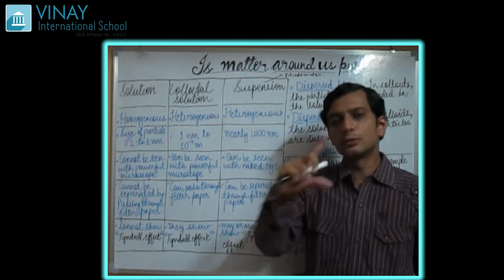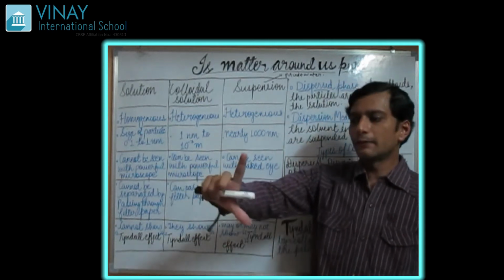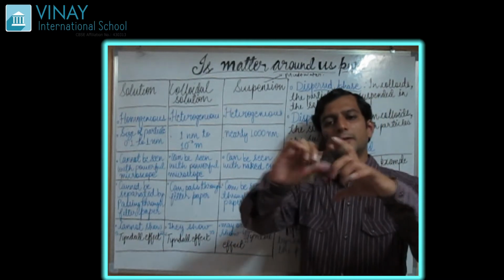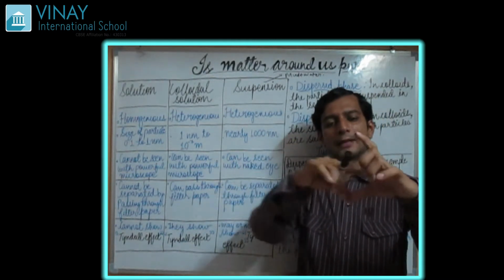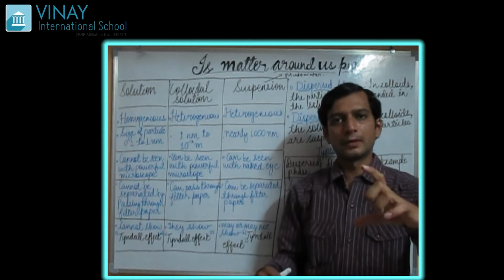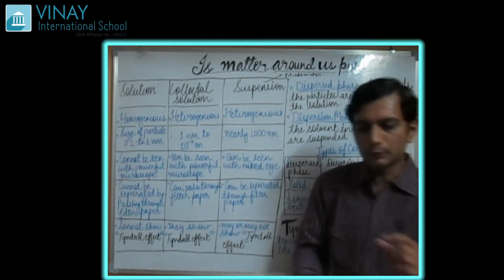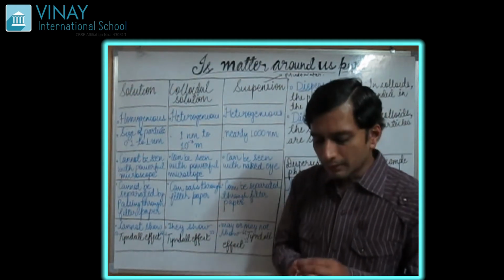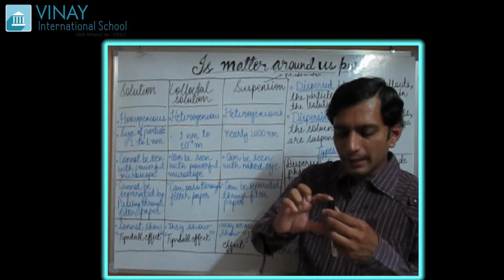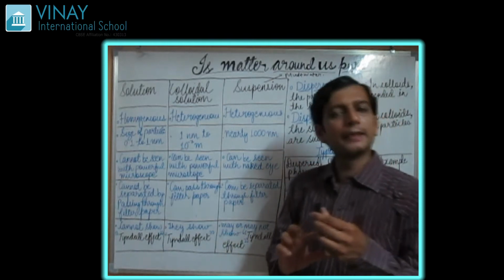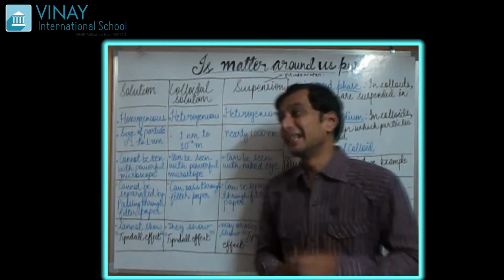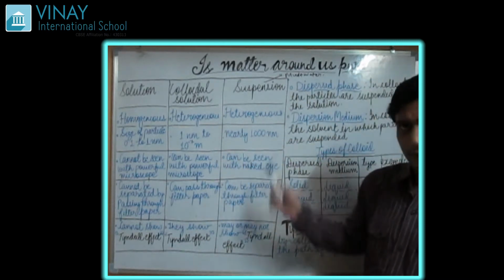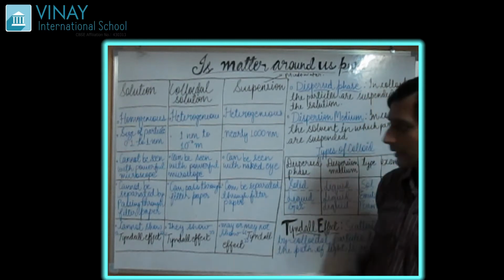No, it is not uniform, because when you observe it from the front, you will see that one layer is of water, the other layer is of mud. Similarly, when you see from the top, you will see the upper layer is of water, the lower layer is of mud. That means it does not have uniform composition, so it is a heterogeneous mixture. Okay, I think this might be clear now.